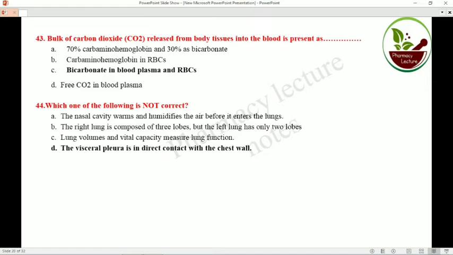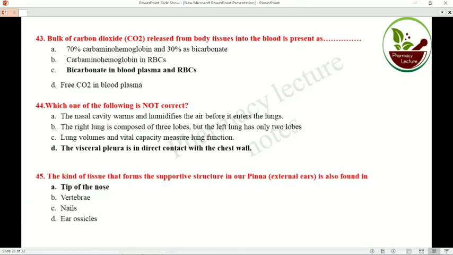The right lung is composed of 3 lobes. The left lung is composed of 2 lobes due to the presence of the heart. The heart is on the left side, so the left lung is slightly smaller, about 10% smaller than the right lung. So the left lung contains 2 lobes and the right lung contains 3 lobes. Lung volume and capacity are measured as lung function. So these are correct. The parietal pleura is the outermost layer in contact with the chest, but the question is about the visceral pleura, so it is wrong. Which one is not correct? Visceral pleura.